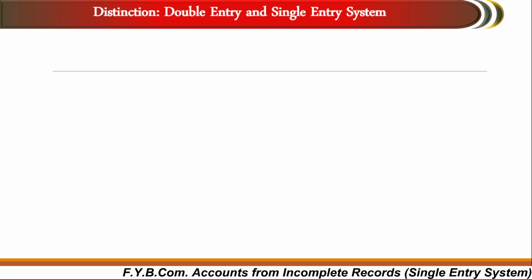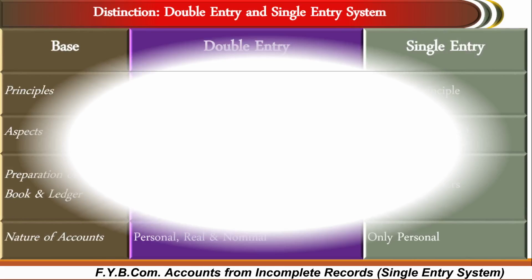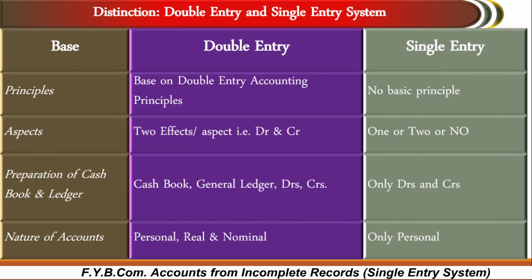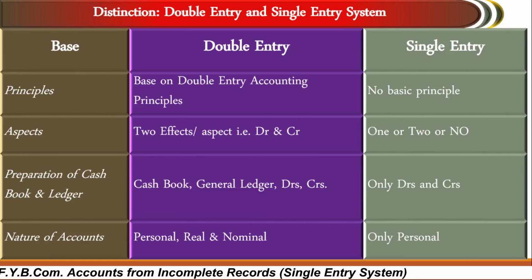Here you can see the difference or distinction between double entry and single entry system. What is that? First of all, the principle. In a double entry bookkeeping system, the basic principle of double entry is maintained, that is, every debit has a corresponding credit. Say for example, goods are purchased from Mr. X, so at that time goods come in and Mr. X is our seller.